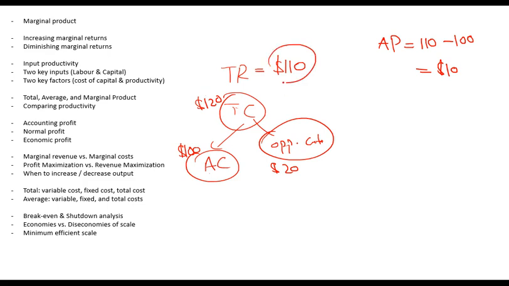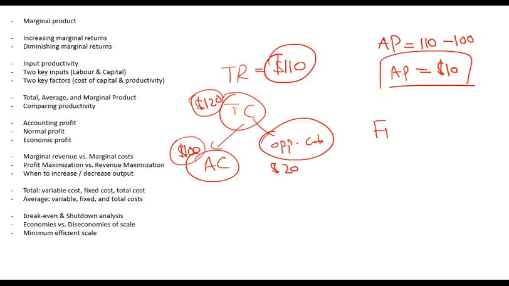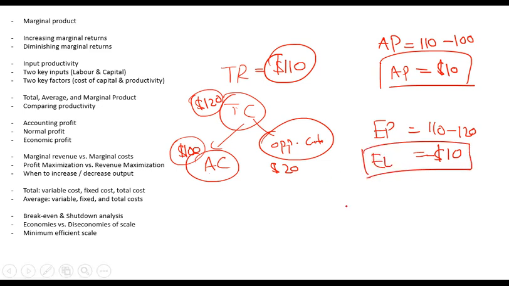Okay, so if a company has total revenue of $110 and total cost of $120, from which accounting cost is $100, then it is making an accounting profit of $10. But its economic profit is 110 minus 120, which is minus $10. That means it is making an economic loss. So whenever you are analyzing or operating a business, you do not look at the accounting profit, you look at the economic profit, or you should look at the total cost.